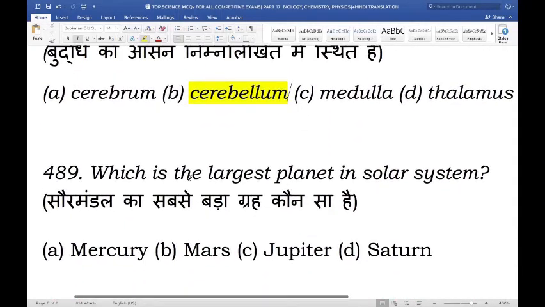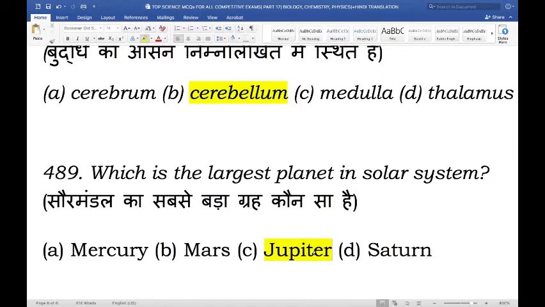Last question of the day. Which is the largest planet in the solar system? So, which of these planets is the largest planet? Is it Mercury, Mars, Jupiter, or Saturn? And the right answer here is Jupiter.